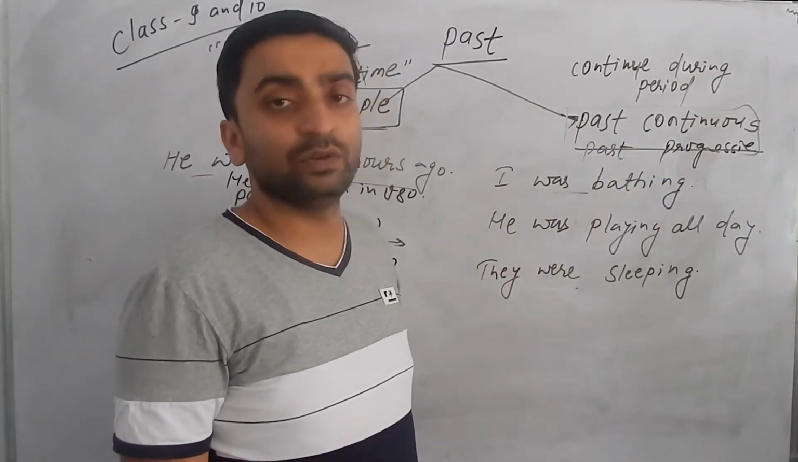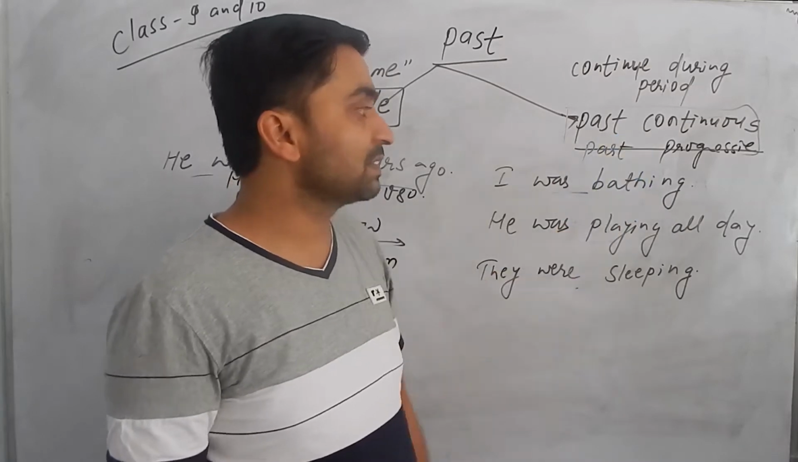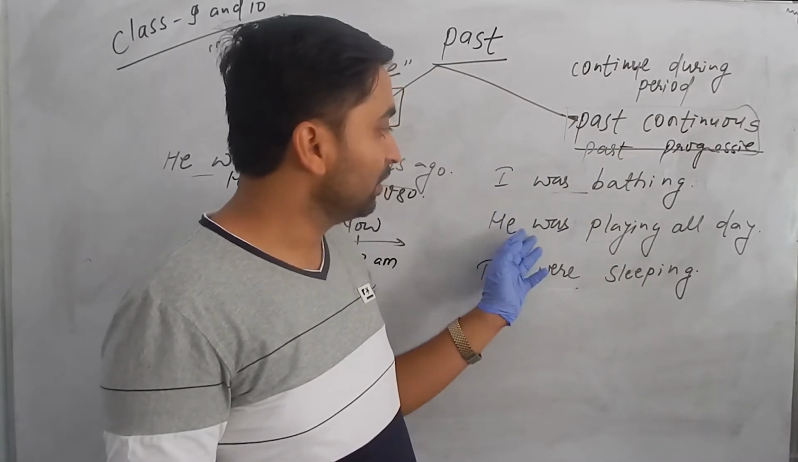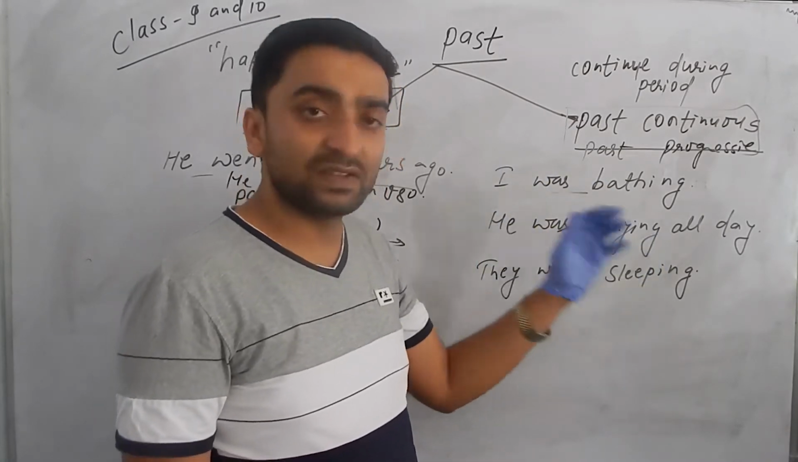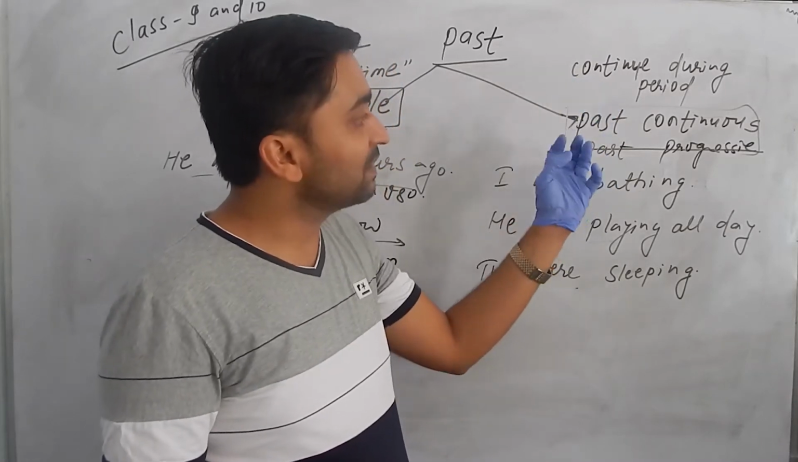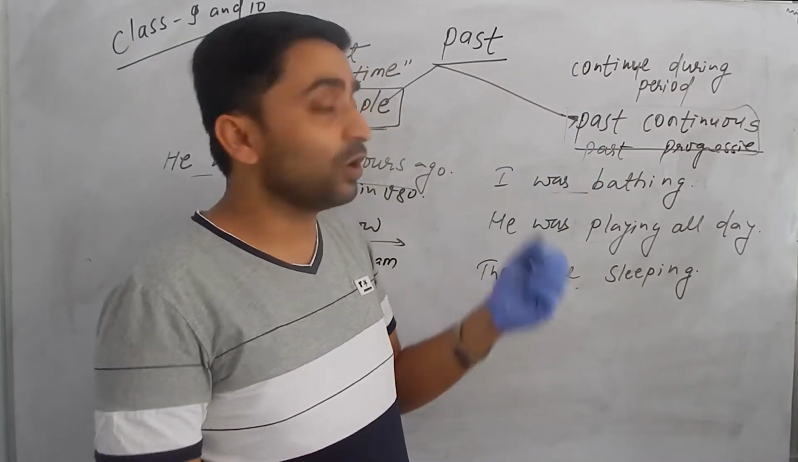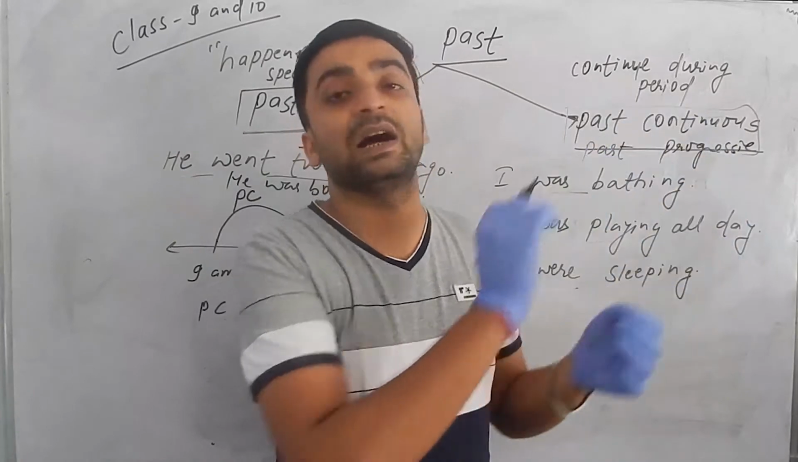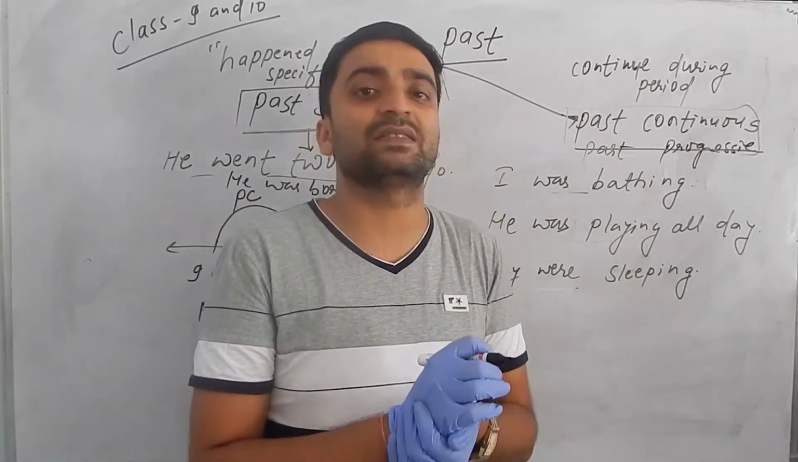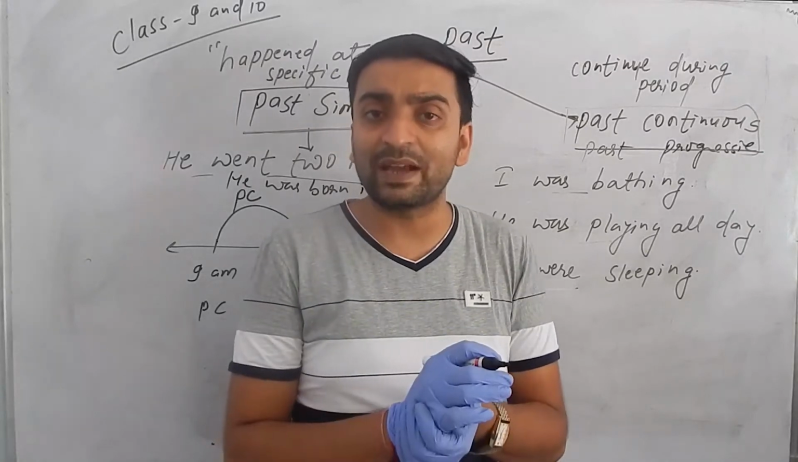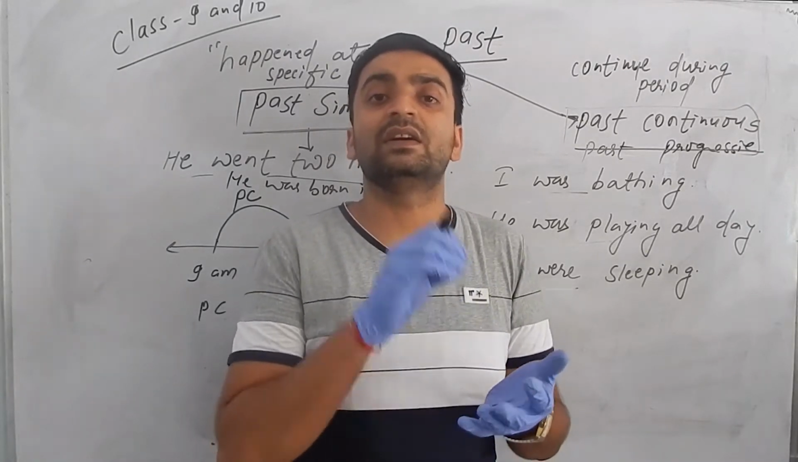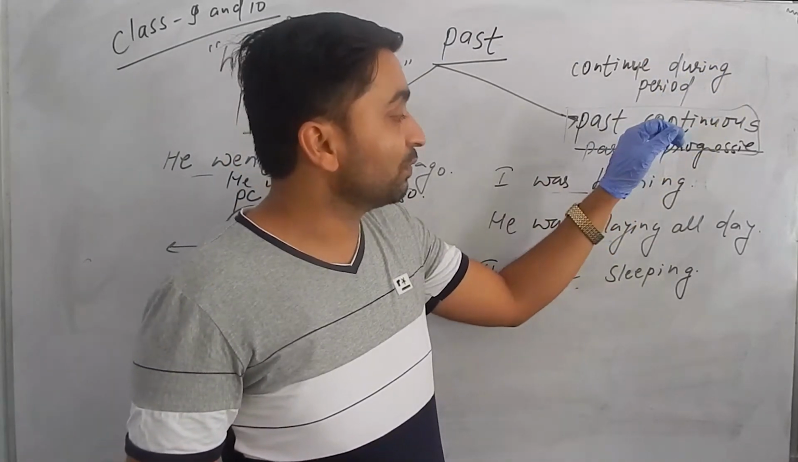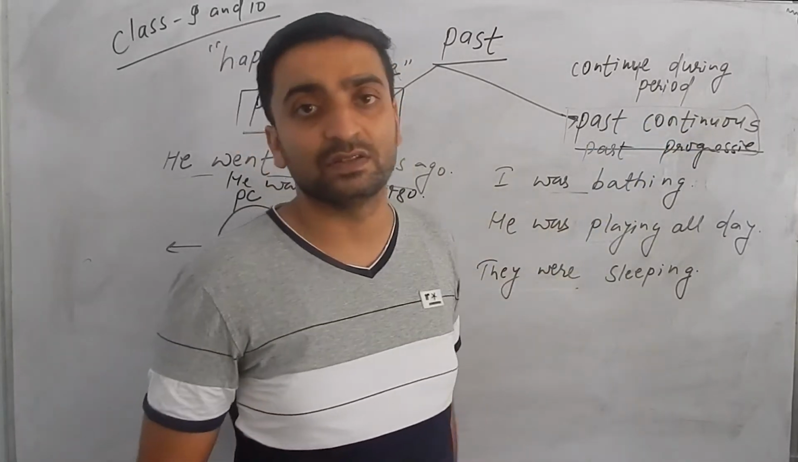Whereas past continuous tense, which is today's topic, is seen in examples like "I was bathing," "He was playing all day," "They were sleeping." Past continuous tense is used for an action which was in a continuous form during a period in the past. It also talks about past time, but the action was continuing for some time during the past.